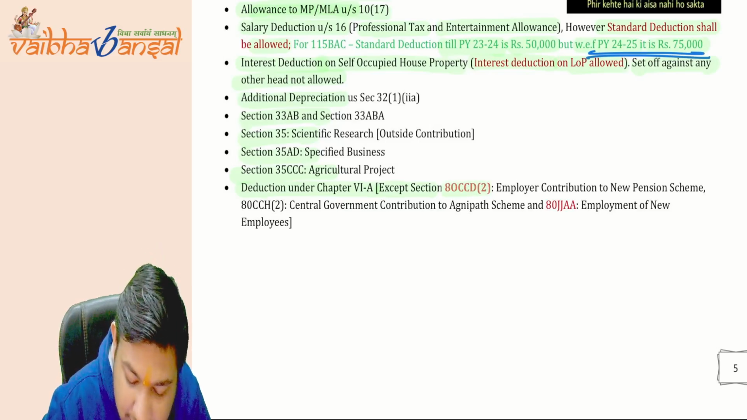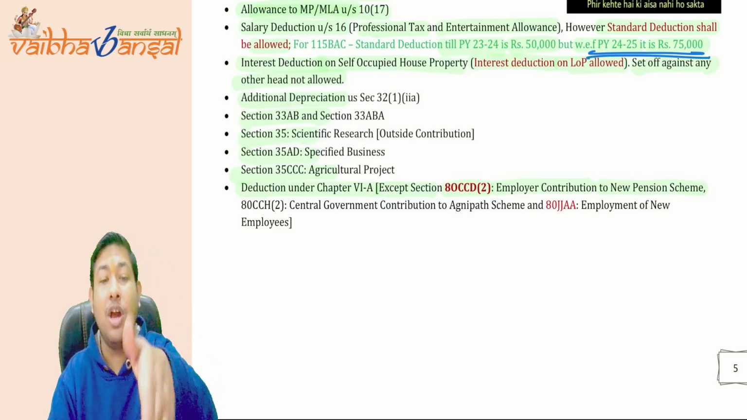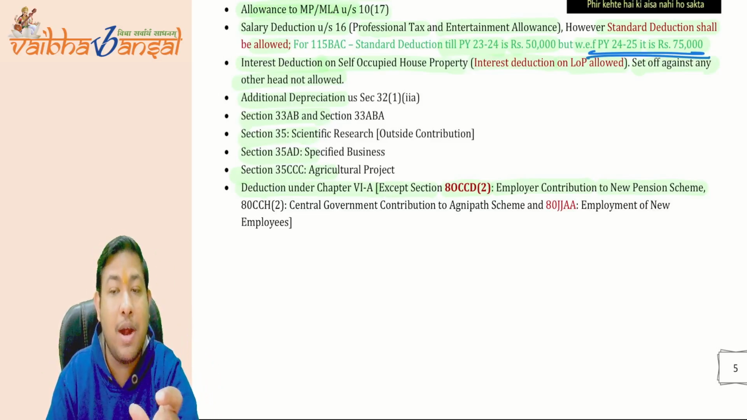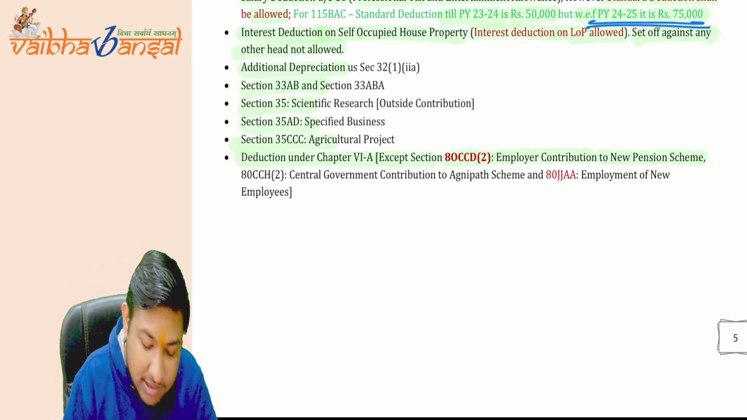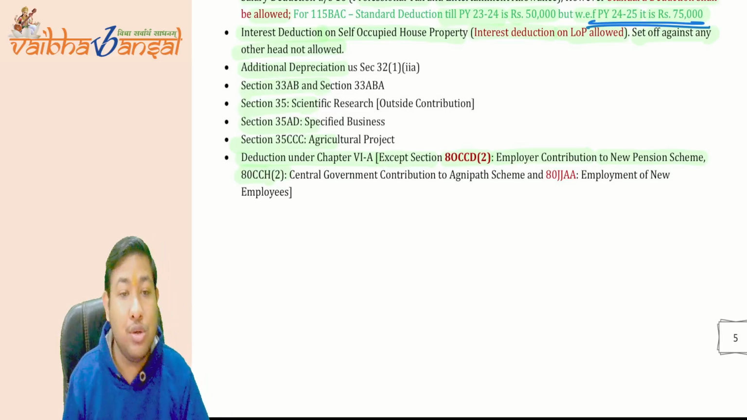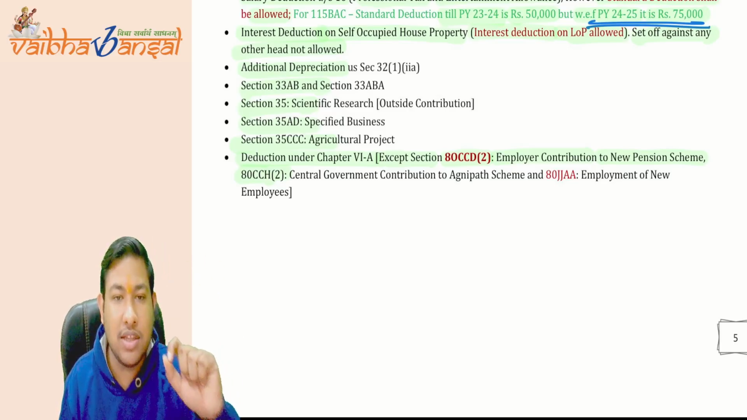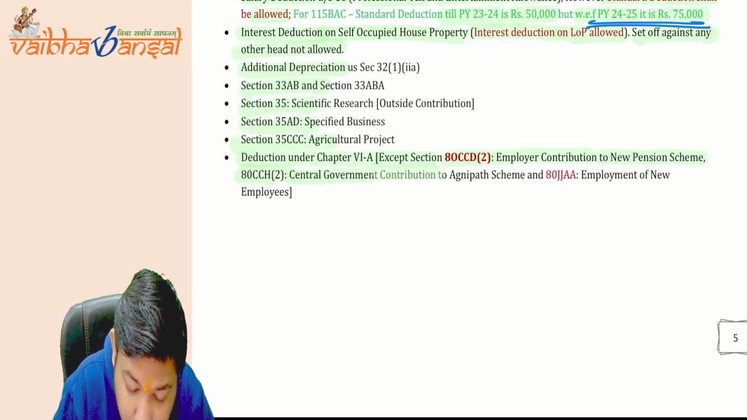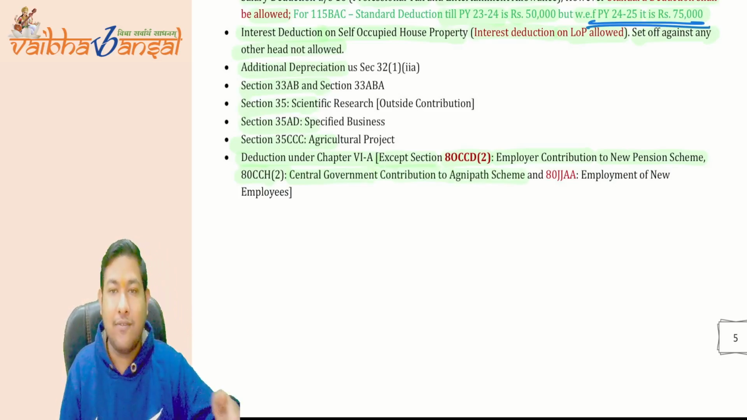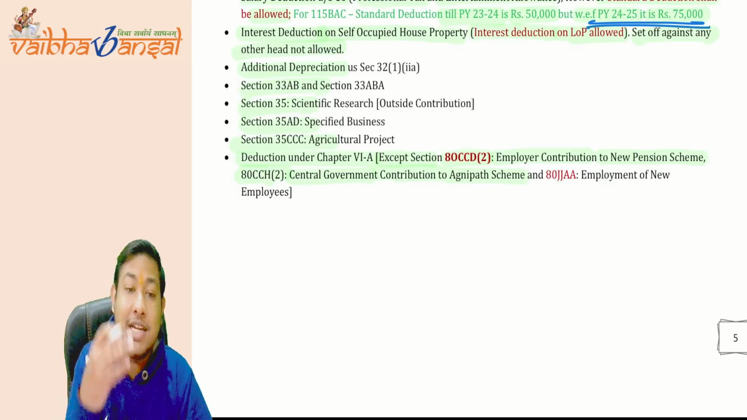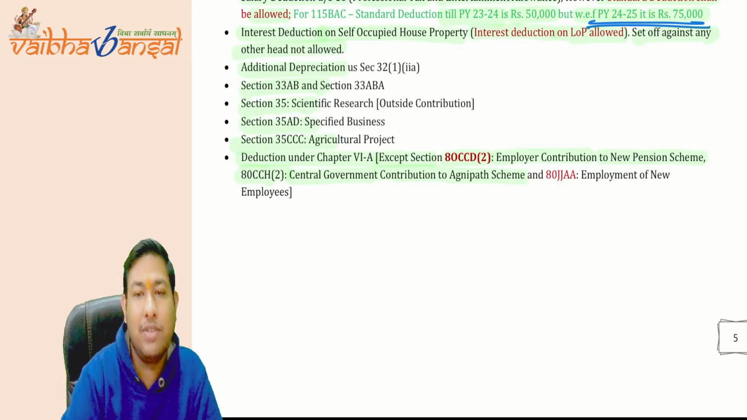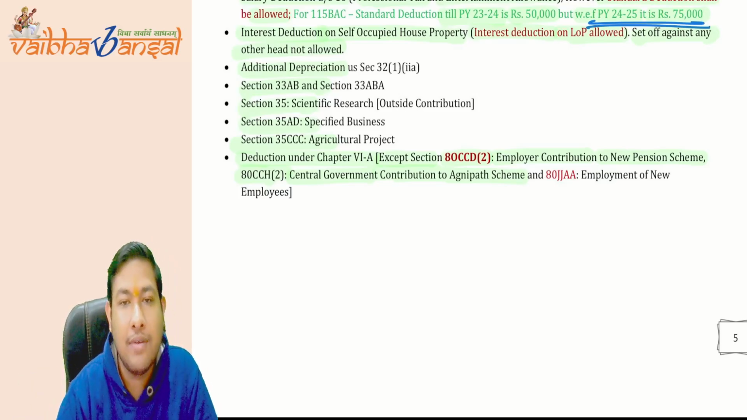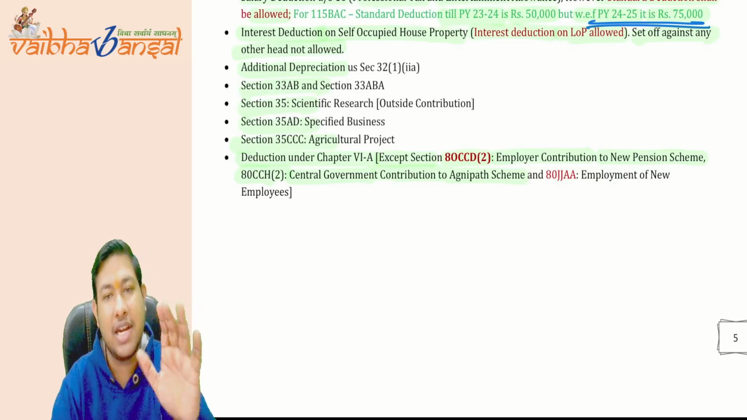It says 80CCD(2), employer contribution to the new pension scheme. If your employer is contributing to the new pension fund, you can take deduction of that employer part. Then 80CCH(2), a new scheme that came in the Finance Act 2023. It says the central government contribution to the Agnipath scheme. There is a defense scheme, the Agnipath scheme. If the central government is contributing to the Agnipath scheme in the name of that defense personnel, that personnel can take deduction.